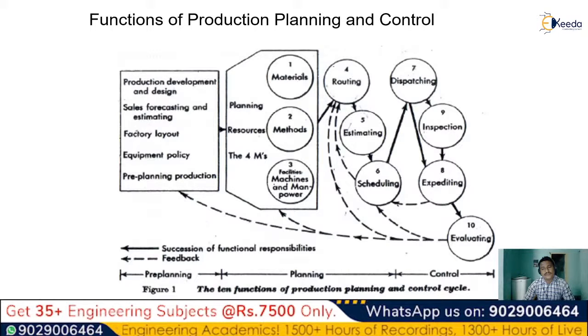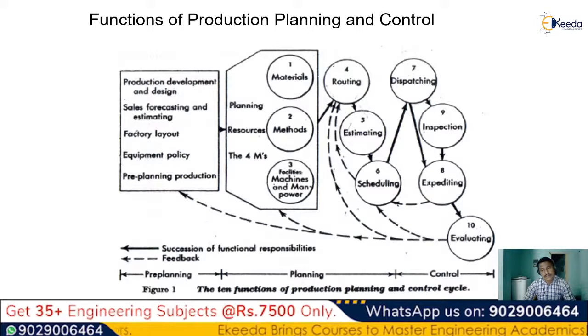Then comes our dispatching process, which is how we generate the items which need to be taken from the place of production to the place where they are ordered. That is generally called the dispatching process.